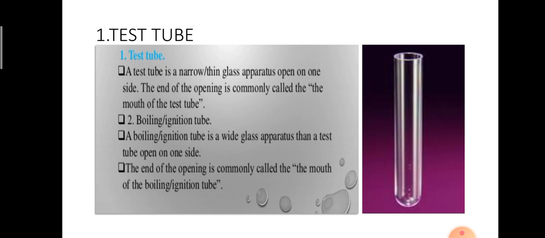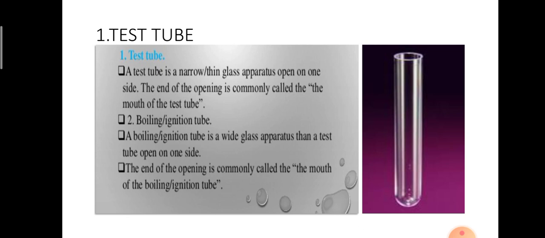Is it clear? So what are the uses of this test tube in our chemistry laboratory? One, we can use a test tube for chemical reactions or studying the reactions. This is the first use. Second, it is used for special purposes in a laboratory. The first use is heating the chemicals and studying the chemical reactions. Is it clear? This is about the test tube.